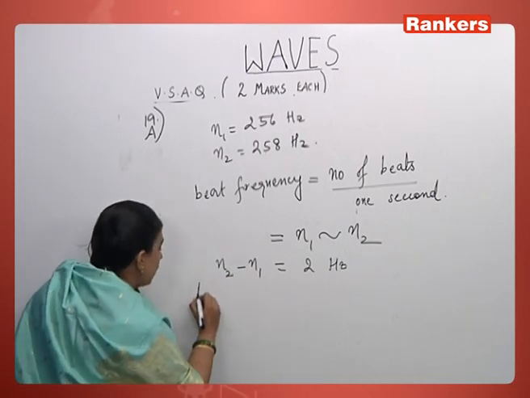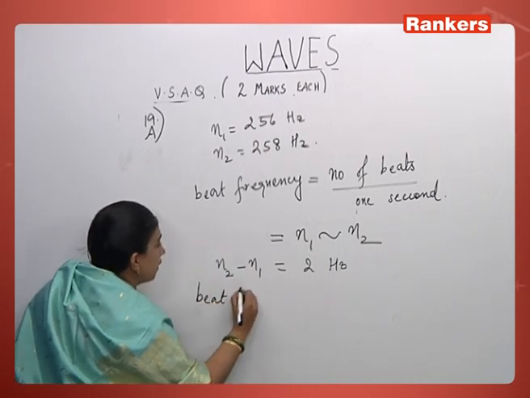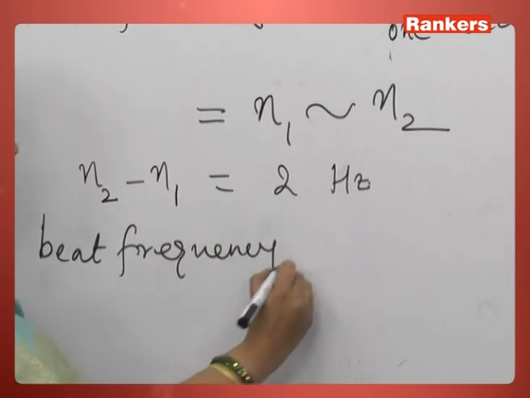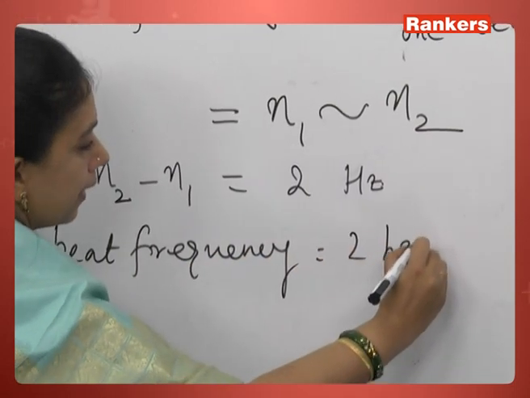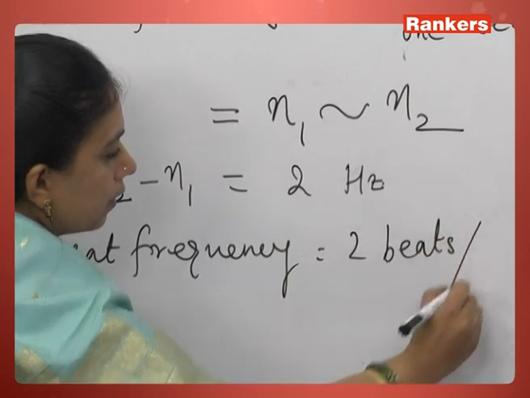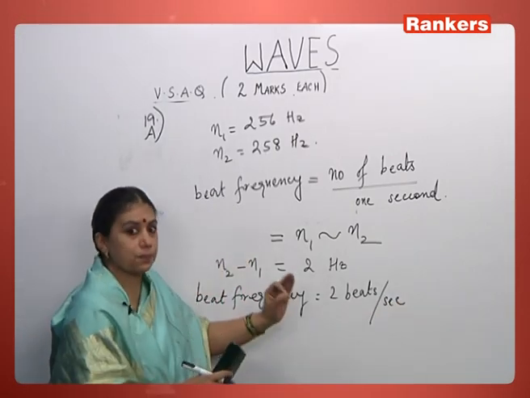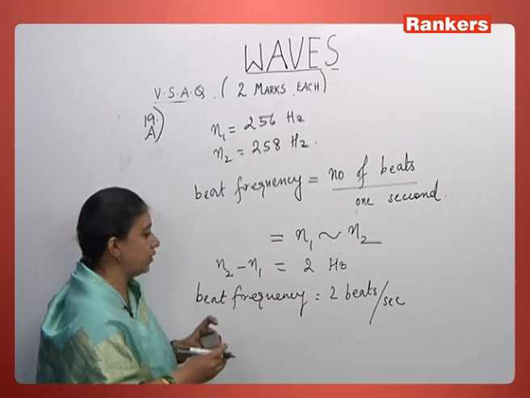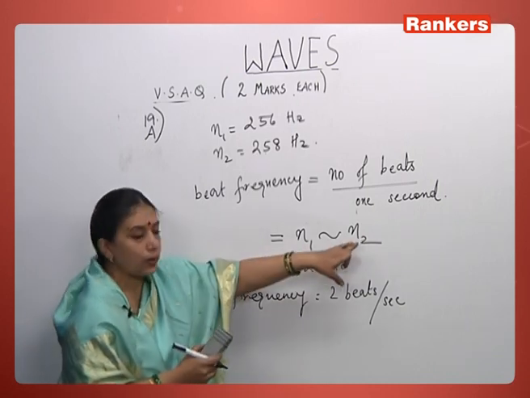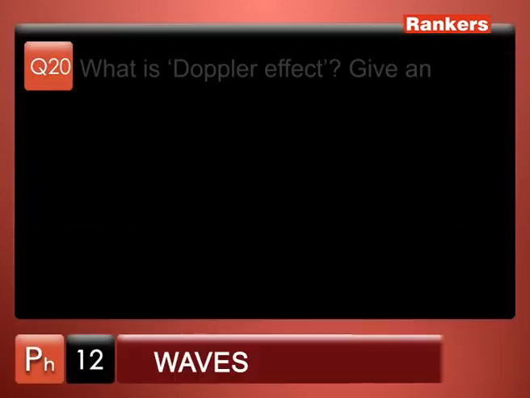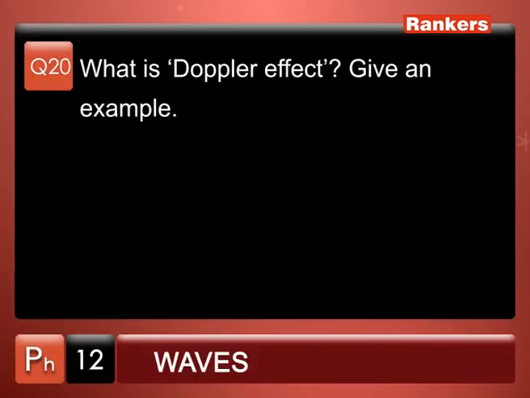So, beat frequency will be 2 beats per second. It's not just 2 beats, it's 2 beats per second. That's why we call it beat frequency, which is numerically equal to the difference in frequencies of the two waves. 20th question. What is Doppler effect?